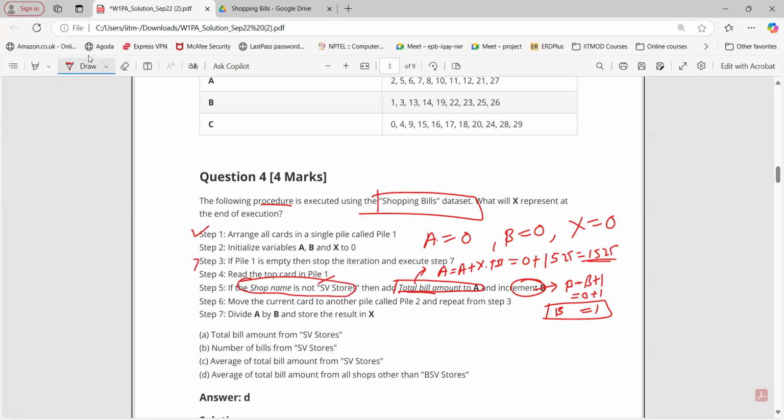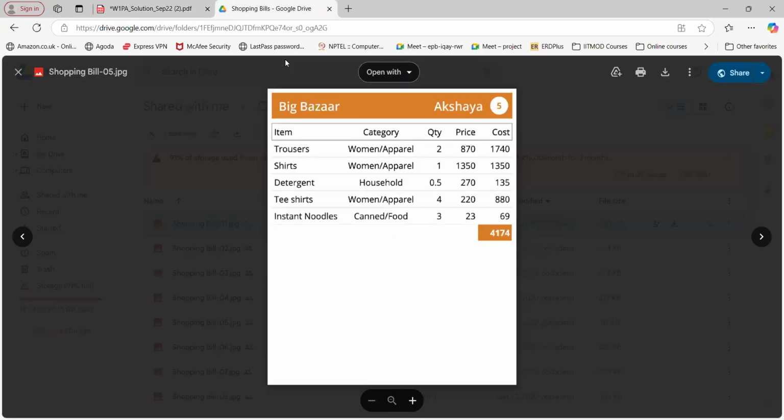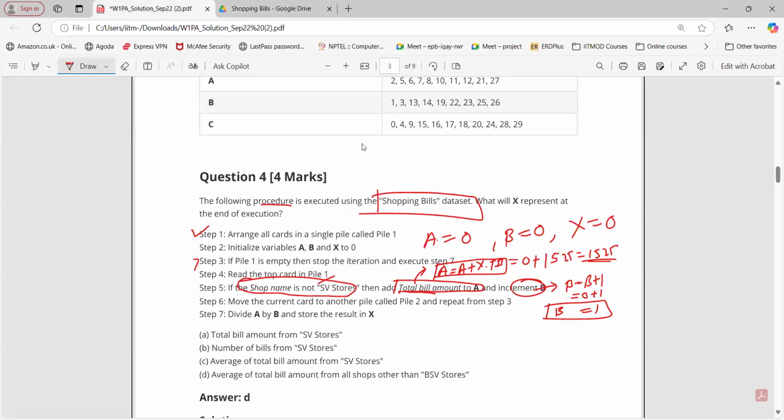That is true. Now we need to add total bill amount to A. But what I said, A equals X plus total bill. So X means what for this particular card? So we have 4174. But what is the value of A from the previous iteration? 1525. So 1525 plus 4174, right? So you can do the calculation.